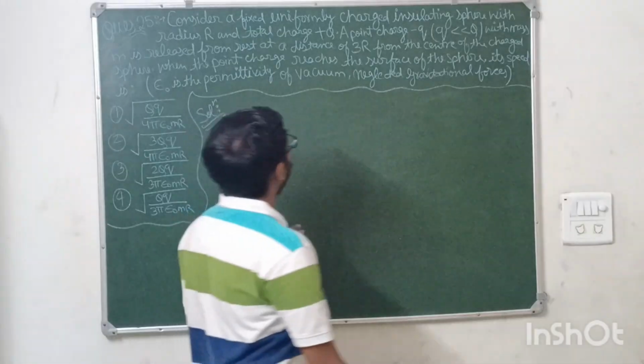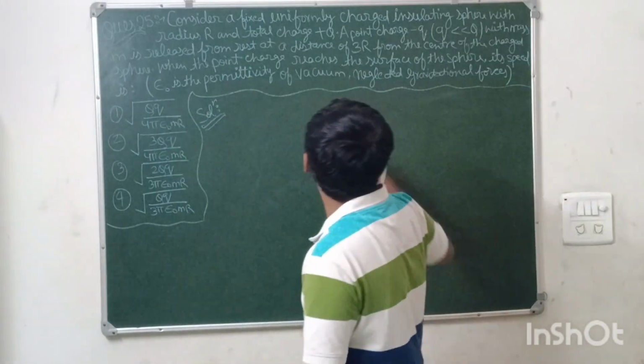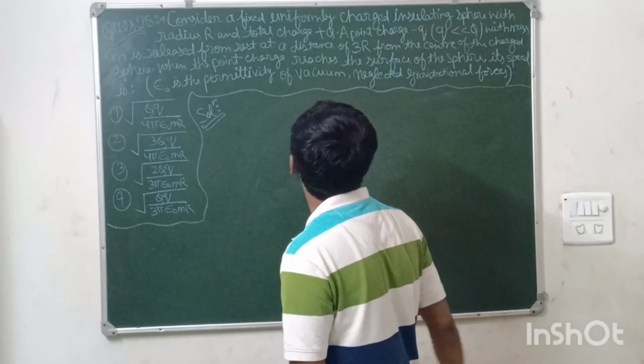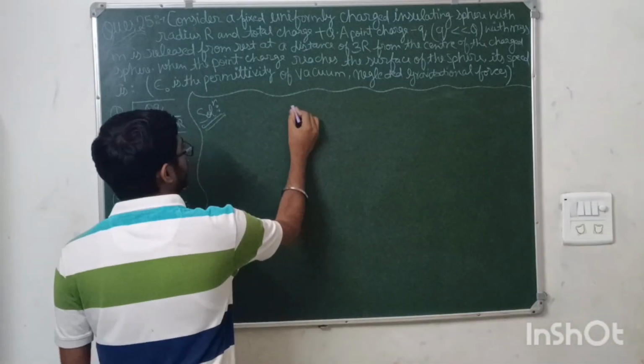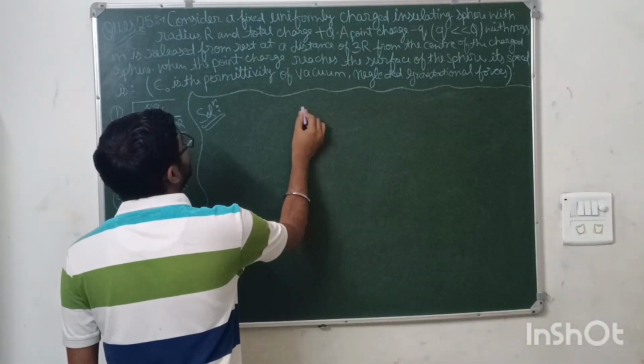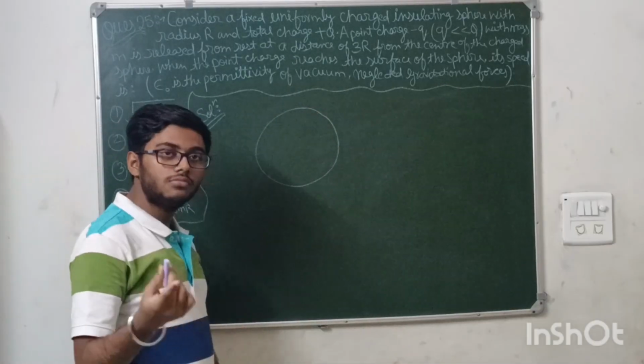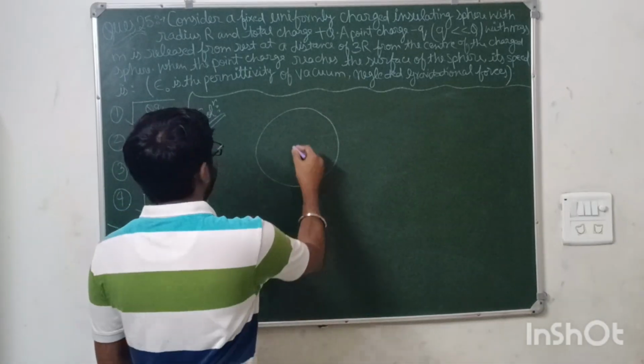Okay. The question is saying, consider a fixed uniformly charged insulating sphere with a radius r and a total charge plus q. So we have to consider a fixed uniformly charged insulating sphere. This is a sphere with the radius r.